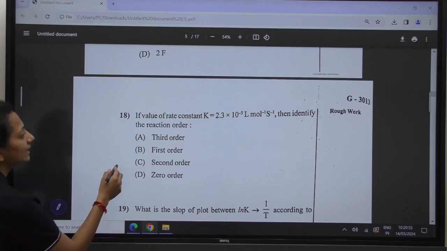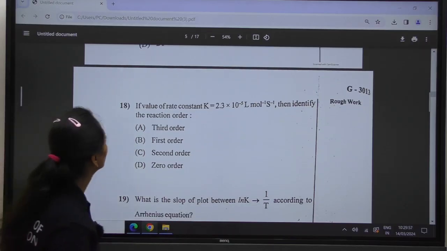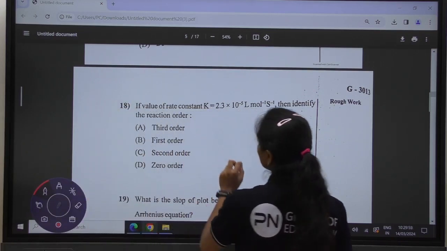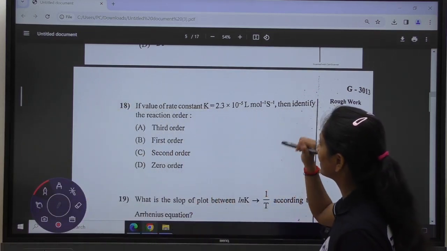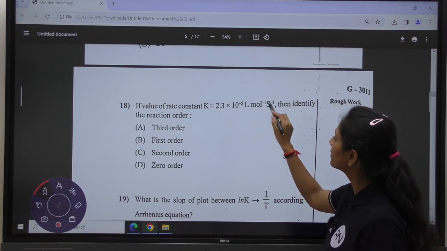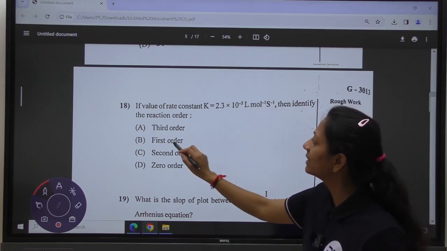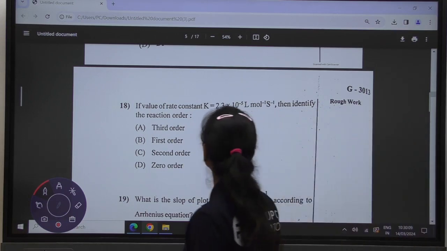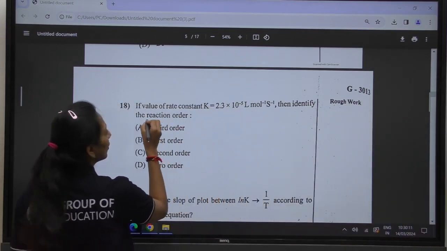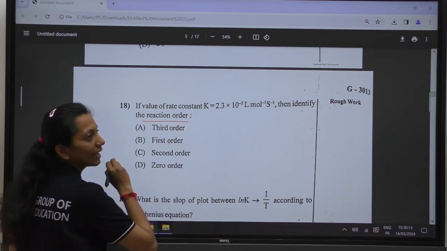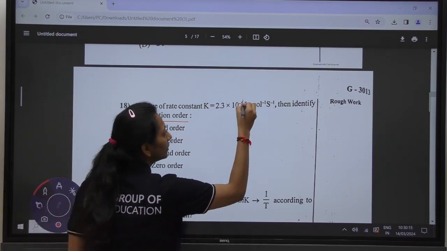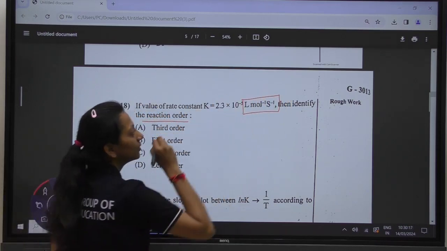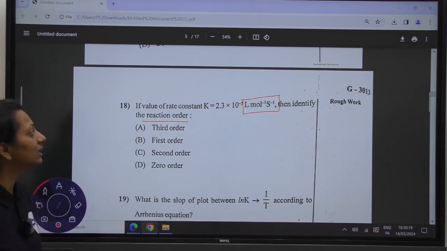Okay, question number 18. They are asking, if the rate constant k is equal to 2.3 times 10 raised to minus 5 liter mole inverse second inverse, then identify the reaction order. There is one formula used to determine the order of any reaction. We find it using the units given in k.